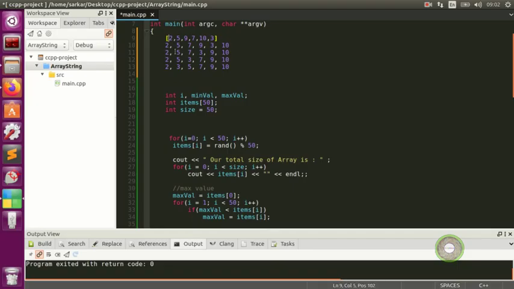So I'm going to put them in order. All right, so if you see in order, that's how we see this.